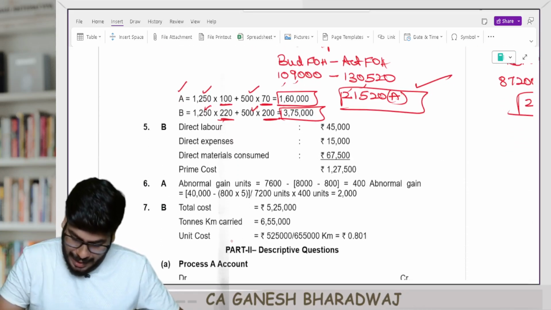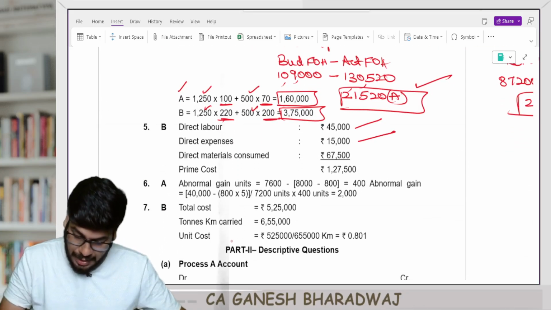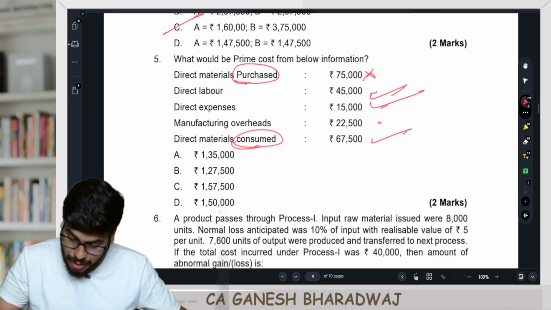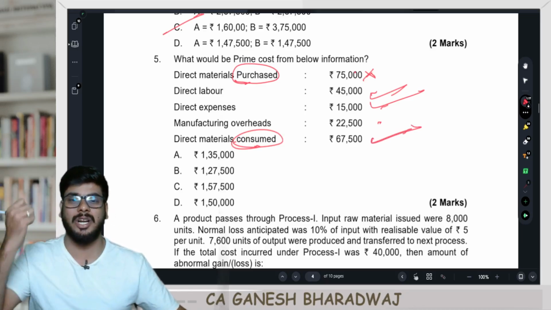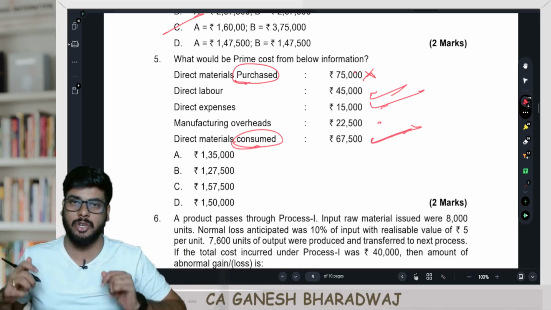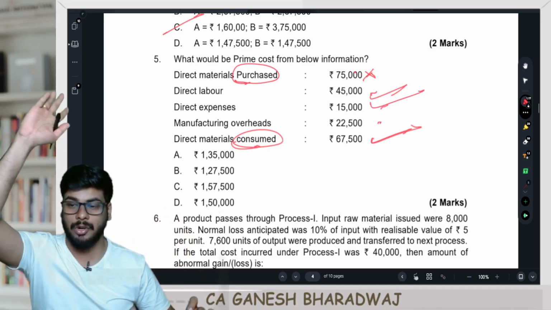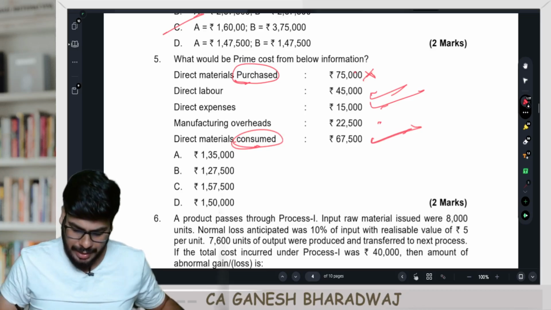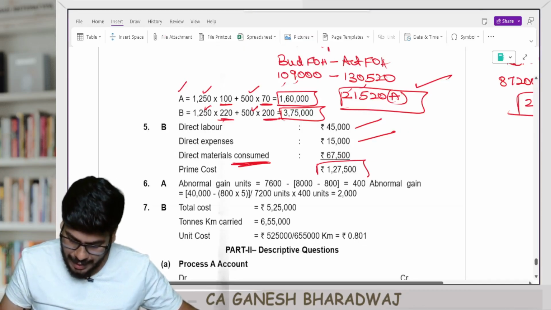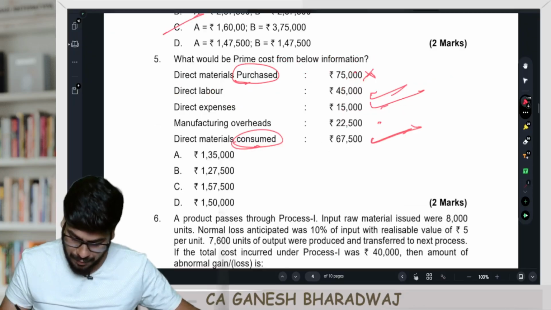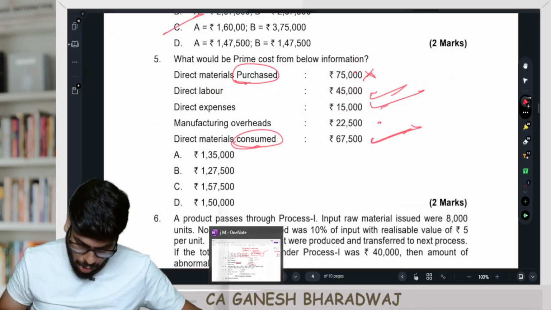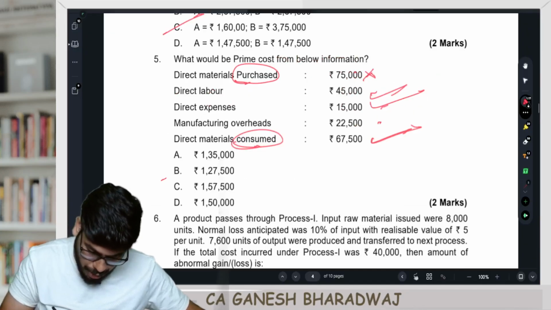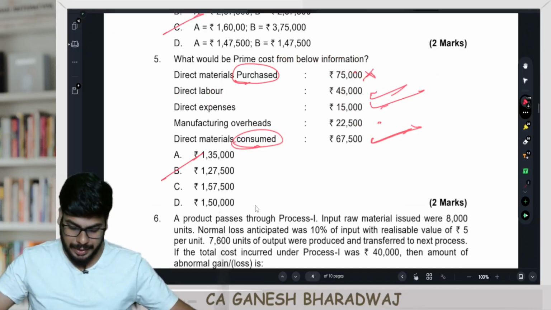Look at this. Direct labor 45,000, direct expense 15,000, direct materials consumed 67,500. Purchase is not even relevant. I can purchase and keep anything as my stock. That is not relevant. What I consume alone hits my cost sheet. Clear with this, guys? Right? So it's going to be 67,500. I add it up. It's going to be 1,27,500. So the answer is going to be option number B. Clear with this, guys? Next.